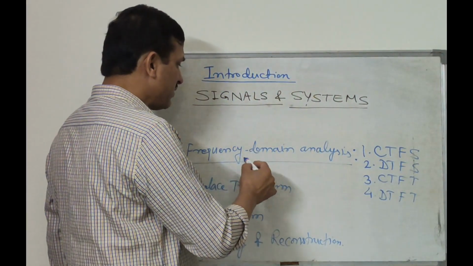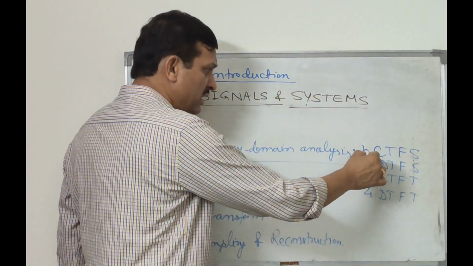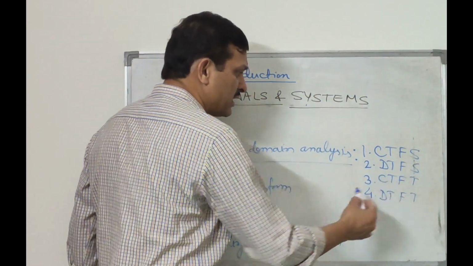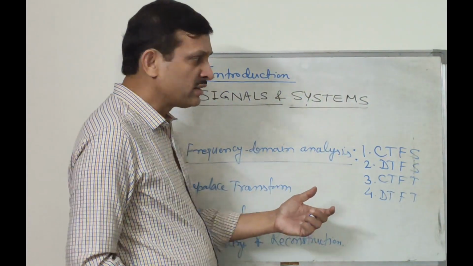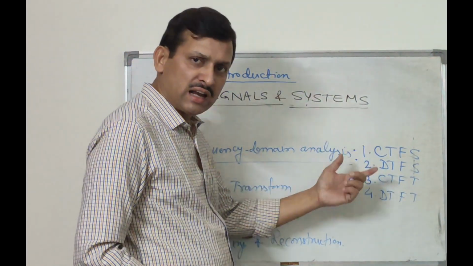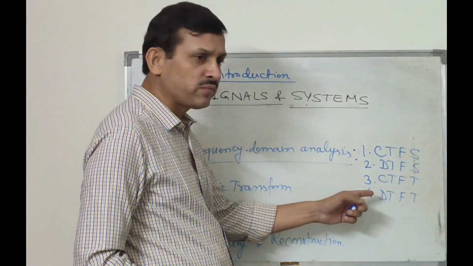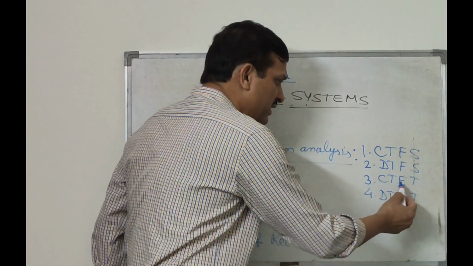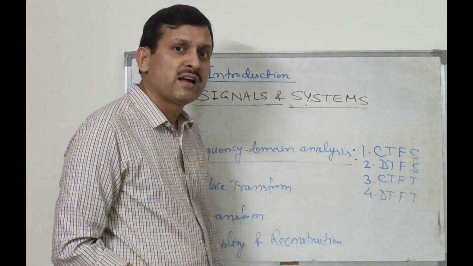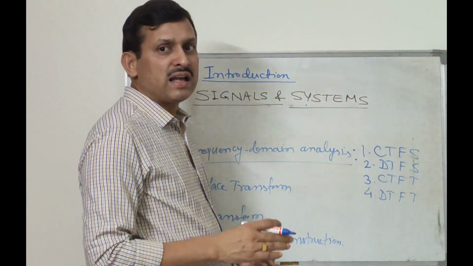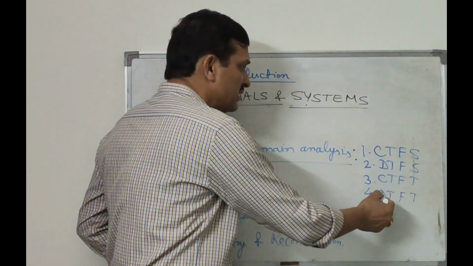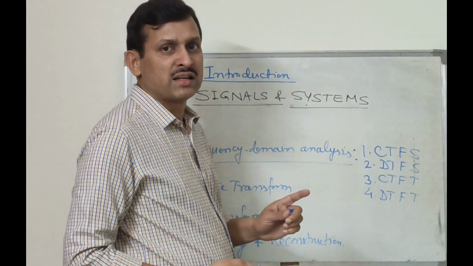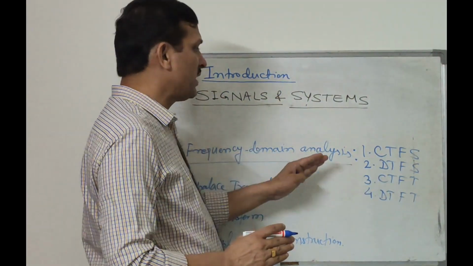So under this second unit, frequency domain analysis, we will see four subtopics: CTFS, DTFS, CTFT, DTFT, their definition, synthesis equation, analysis equation for all these four, their properties, that is CTFS properties, DTFS properties, CTFT, DTFT properties, and how signal and systems are analyzed, that is analysis of system in all four of these frequency domain subtopics. So that will be the coverage of frequency domain analysis.